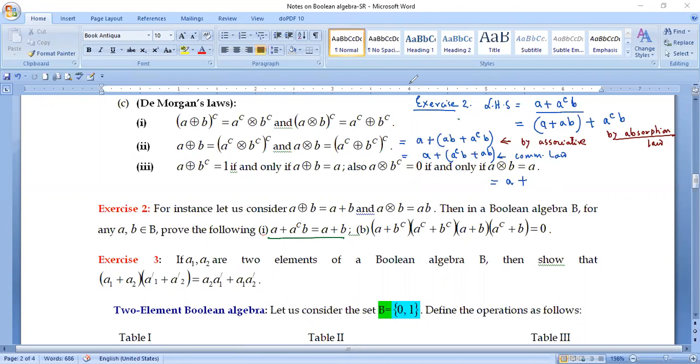Now I can use another commutative law. This commutative law with respect to addition, I think will not work out over here. So I can use the commutative law with respect to multiplication. That would be much better. My intuition is saying that that will give me the required result.